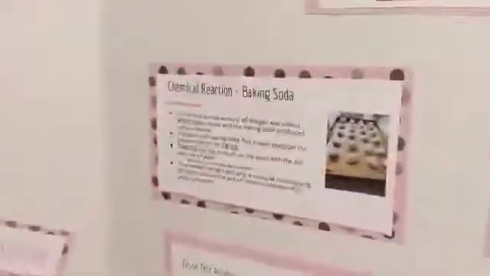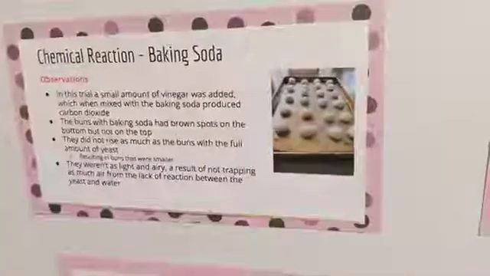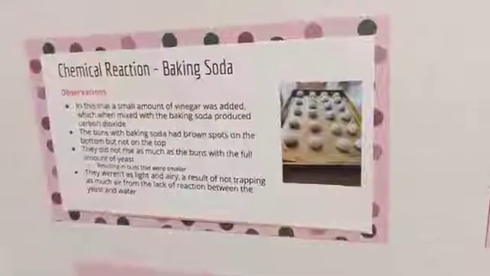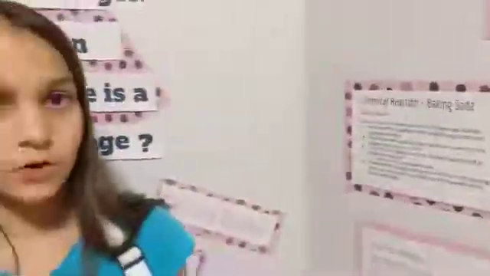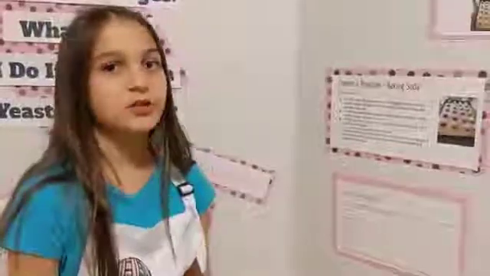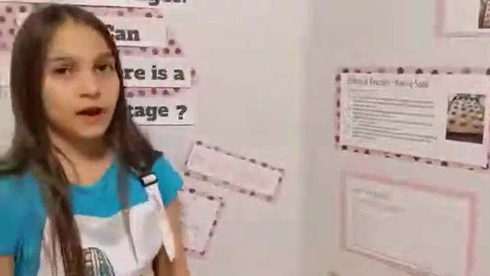The chemical reaction with the baking soda was that vinegar was added, and when the baking soda and vinegar mixed, it created carbon dioxide. The buns with baking soda had brown spots on the bottom, but not the top. They didn't rise as much as the buns with the full amount of yeast.